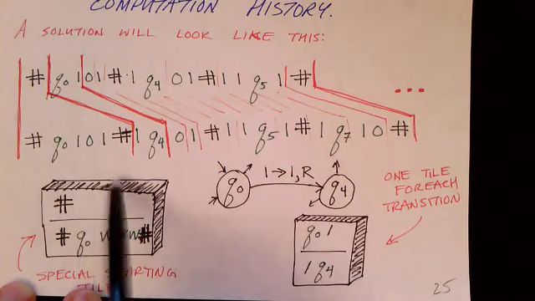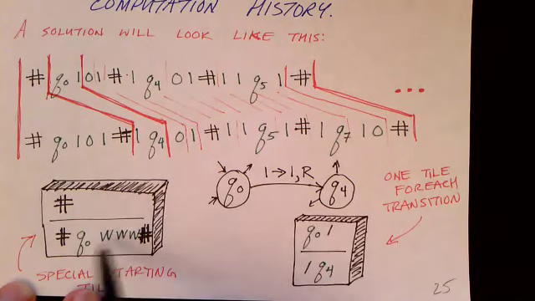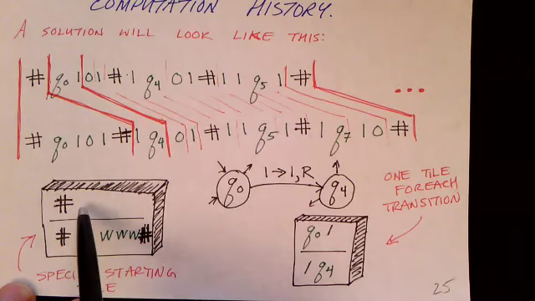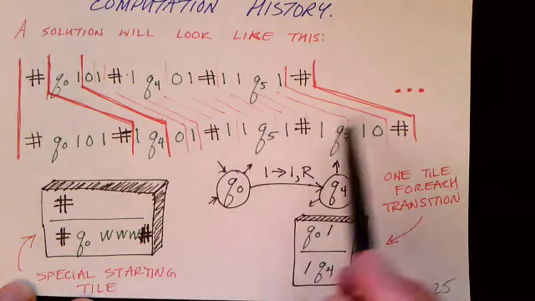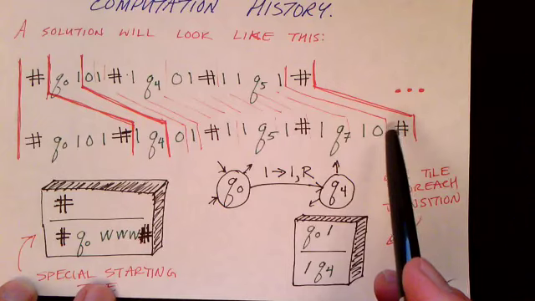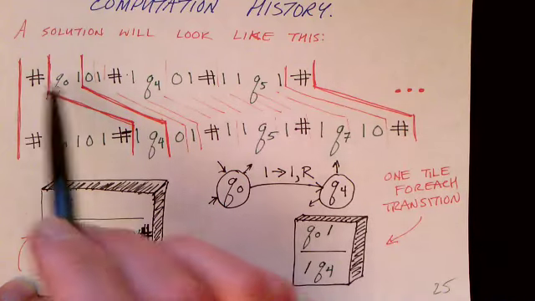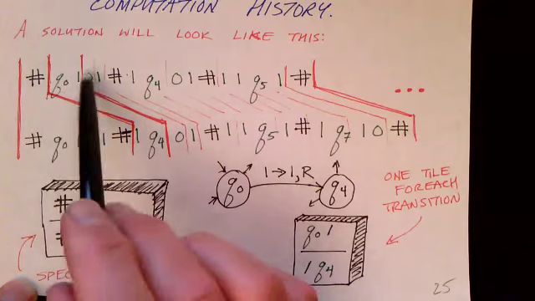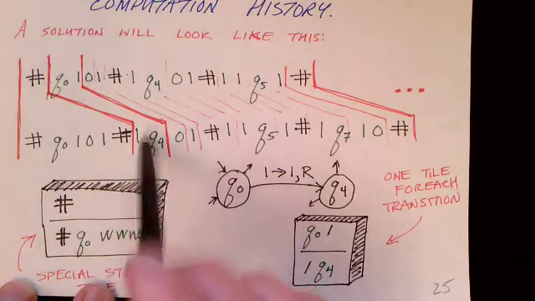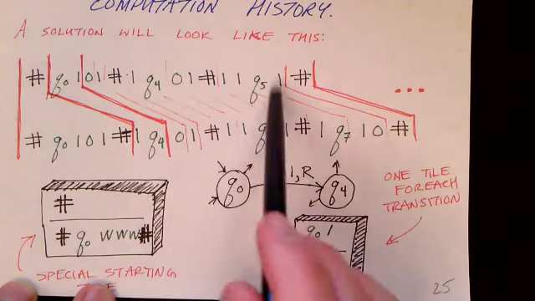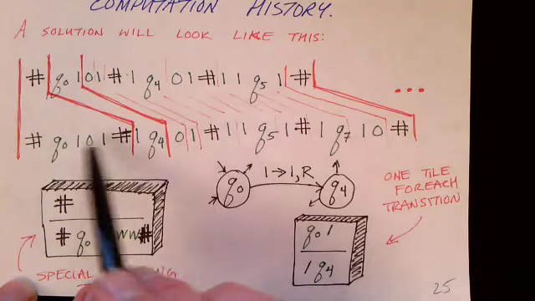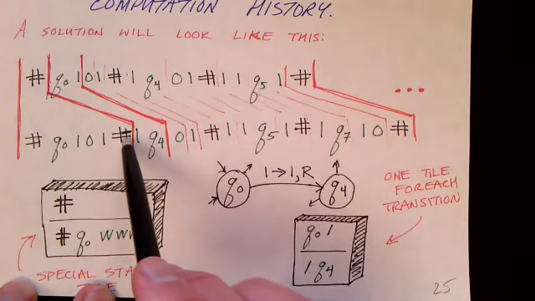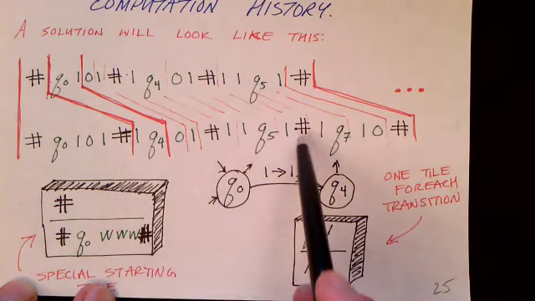So we're going to create a bunch of tiles. One of those tiles is going to be the special starting tile, shown here. And here is the beginnings of a solution to the post-correspondence problem that we're creating. And notice that the string on the top exactly matches the string on the bottom. We follow through and everything matches just right, at least as far as I've drawn it. And these strings are computation histories. So you see a number of configurations separated by pound signs.